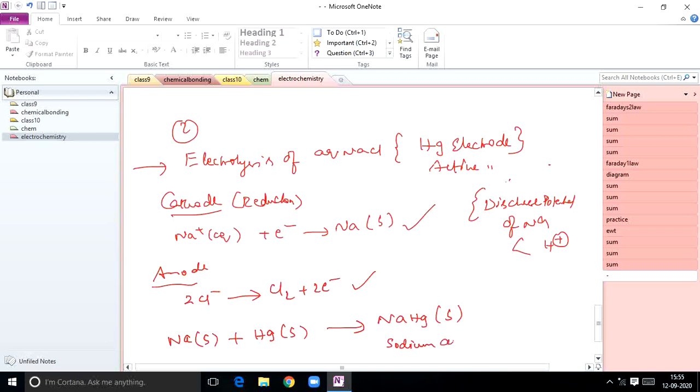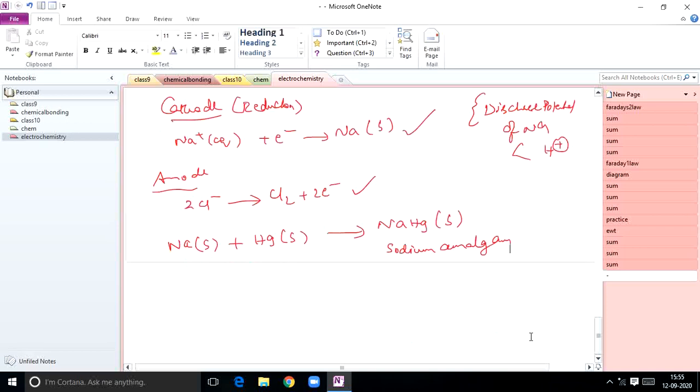What do we call this one, students? Sodium amalgam. So this is a case. And the point you have to remember is that whatever Na plus ions and OH minus ions remain in the solution.